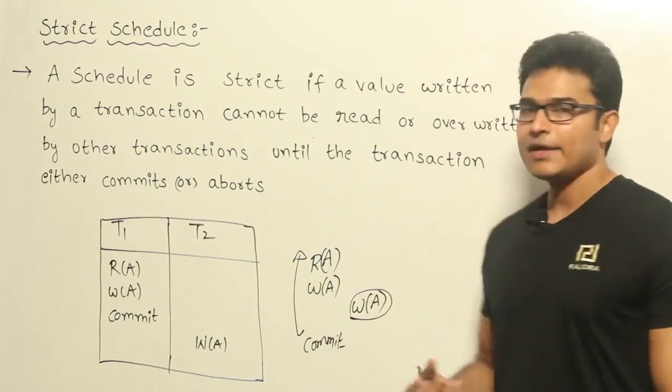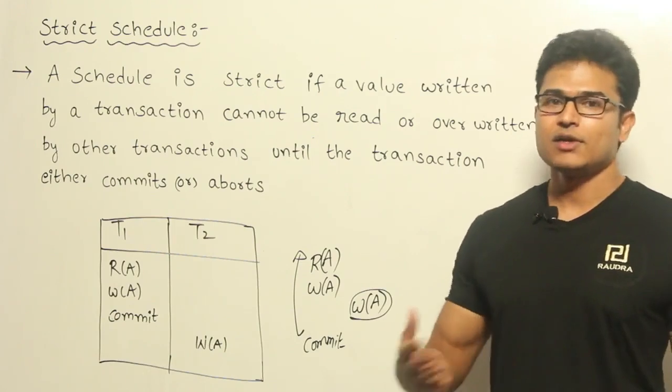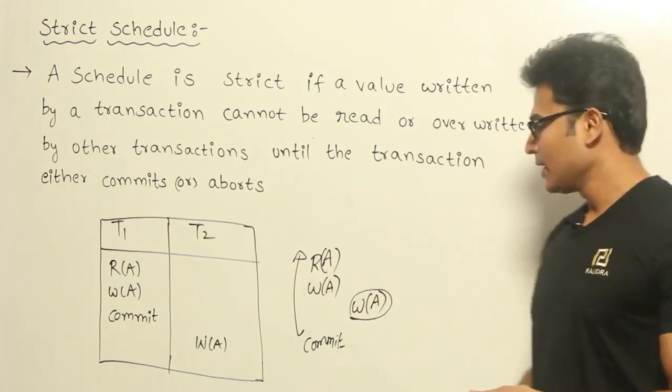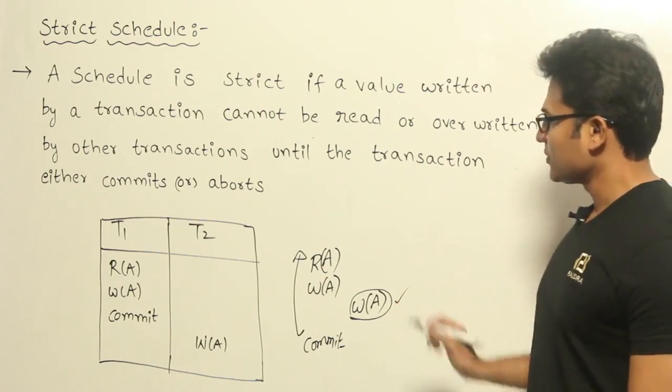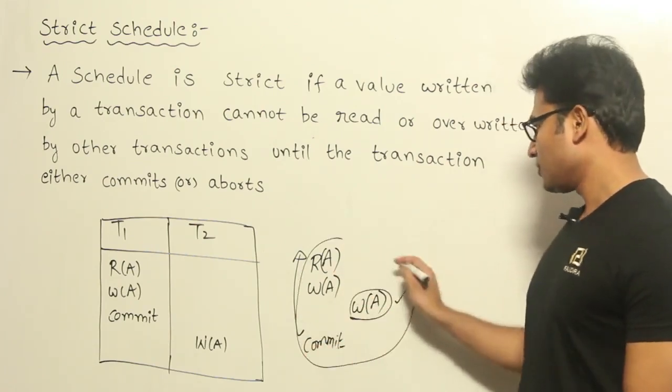This is called a blind write. Blind write means you are not reading it, you are directly writing it. That is, you are not seeing it, you are just writing it. That is why it is called a blind write. Okay. Now, by allowing this one, this schedule is going to be cascadeless.